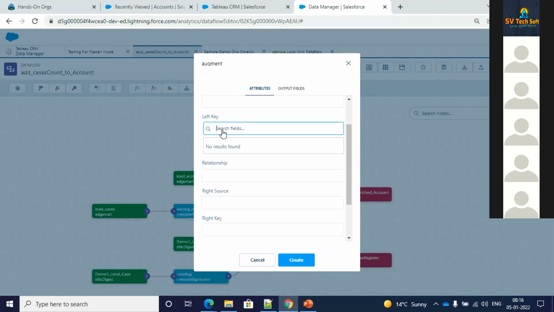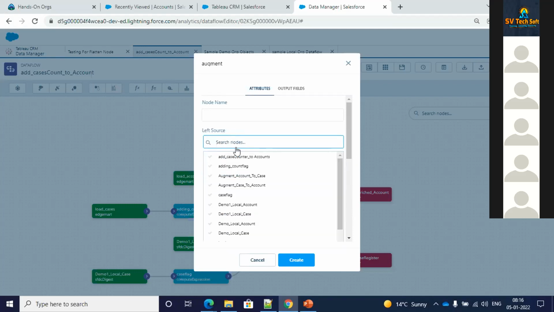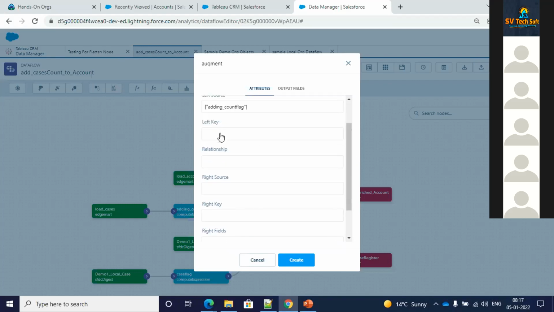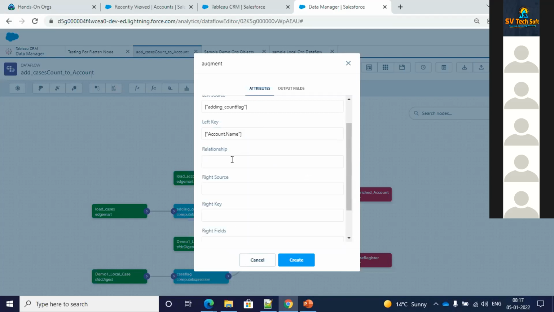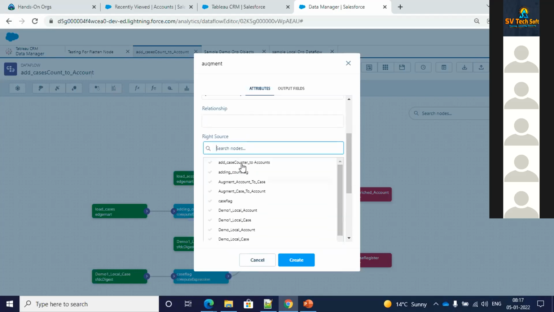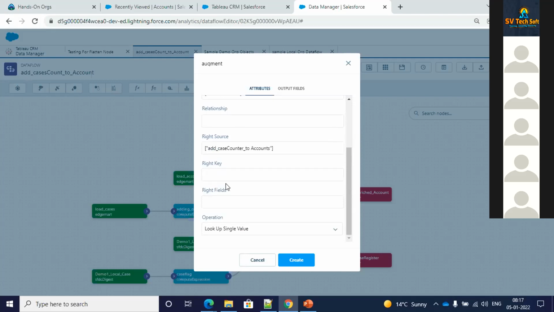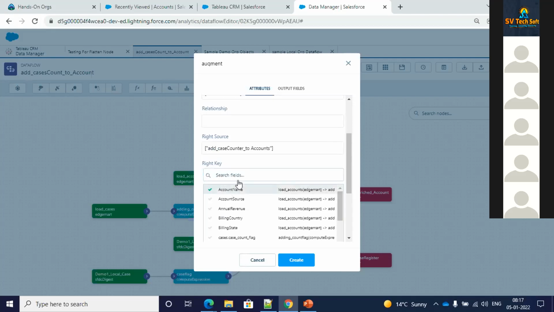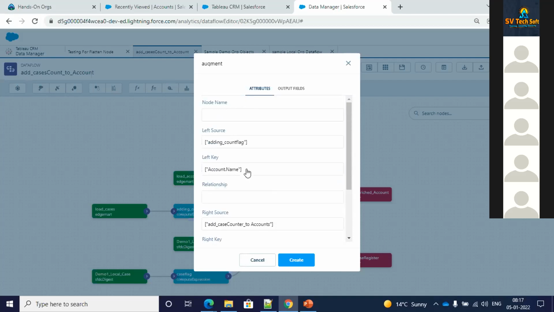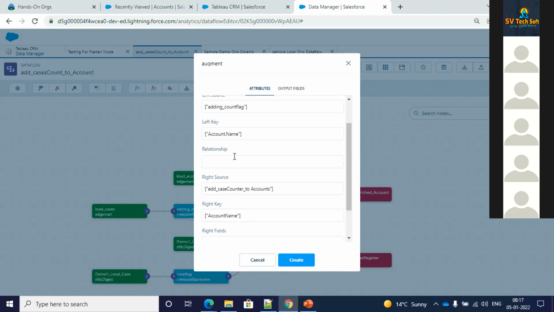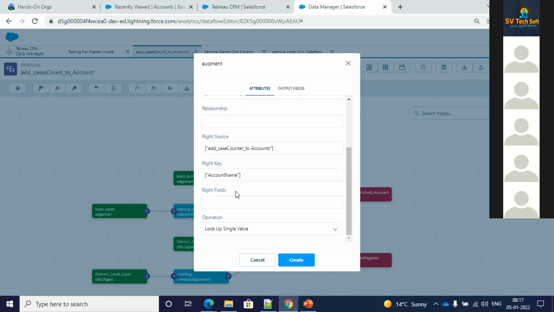Okay, so this is the part left key. Once I click the left source, and whatever left key I decide, let's say the left key I decide as account.name, for example, and I map the right source, and here also I give a right key. Depending upon this right key and left key, in left key I have this account name, and in this right key also I have this account name, but the sources are different. So on these two sources, depending upon what are the common account names which I have, I am going to pull in those records only with this augment node.